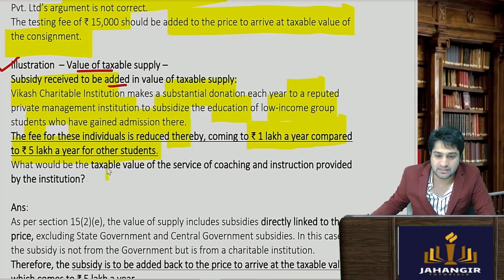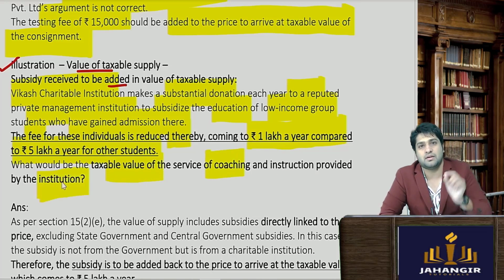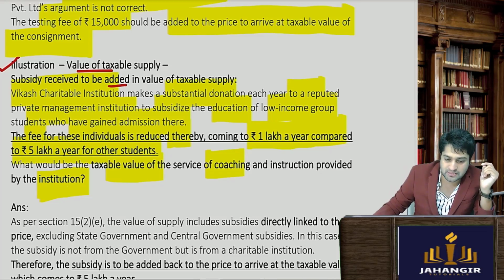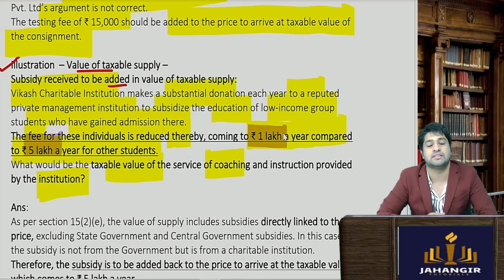Now what would be the taxable value of such coaching provided by the institution? So tell me, what value will count? Will we take 5 lakh rupees as the fees, or will we take 1 lakh rupees as the fees? Would we include the subsidy or exclude the subsidy? So the first thing you need to see is who is giving this subsidy.